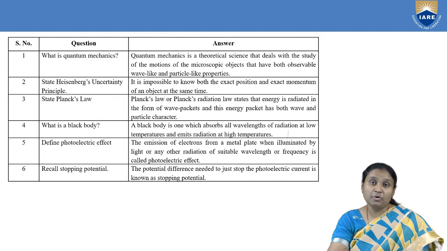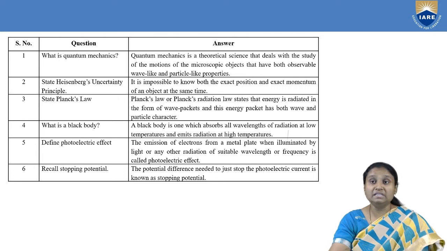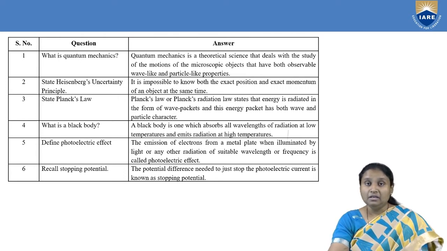Planck spoke about the black body and explained the behavior of light radiation by taking the black body into consideration. And what is a black body? We know that a black body is a perfect absorber as well as a perfect emitter. So what do we mean by a perfect absorber? It absorbs radiations of all wavelengths incident on it, and it is also a good emitter, which emits all radiations of different wavelengths and frequencies.